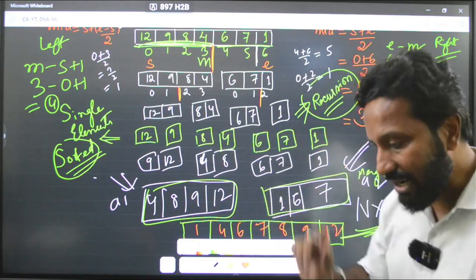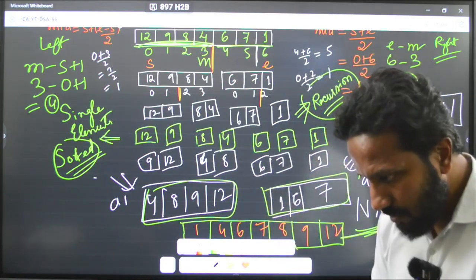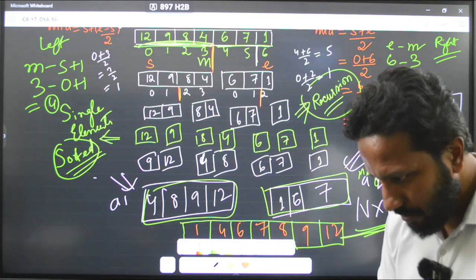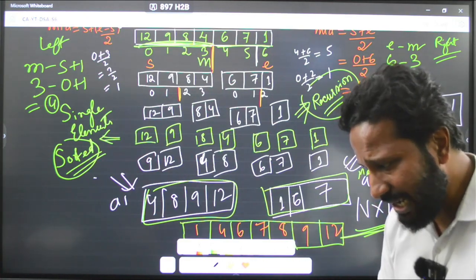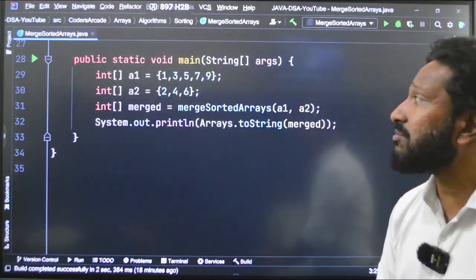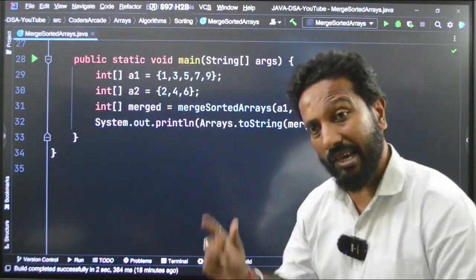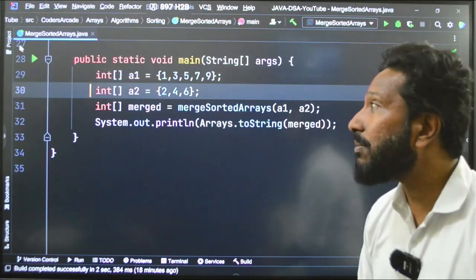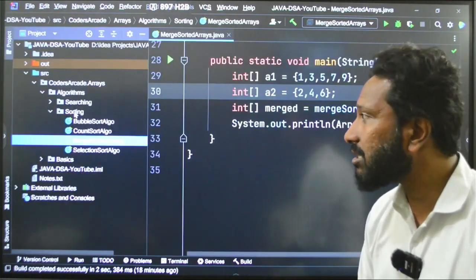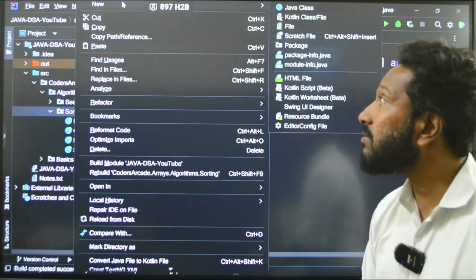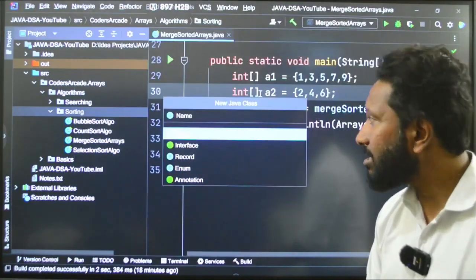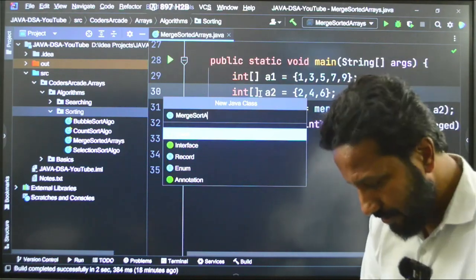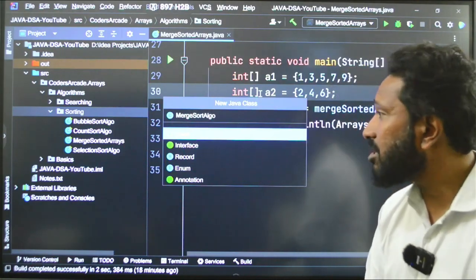Fine. So let's start writing the code. And I will show you certain tricks which will really help you to write down the merge sort code like a piece of cake. Okay, now you will understand that. So what I will do is, let me go back to my editor and here right click, new Java class. This class I will name the merge sort algo.